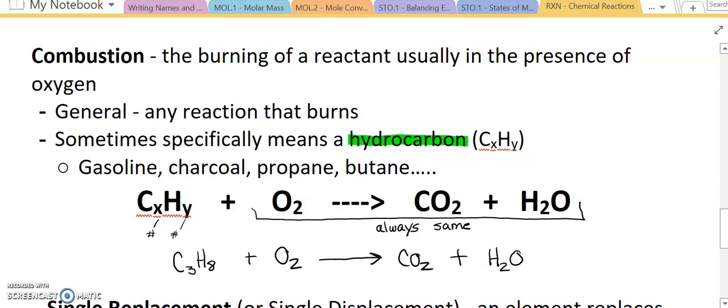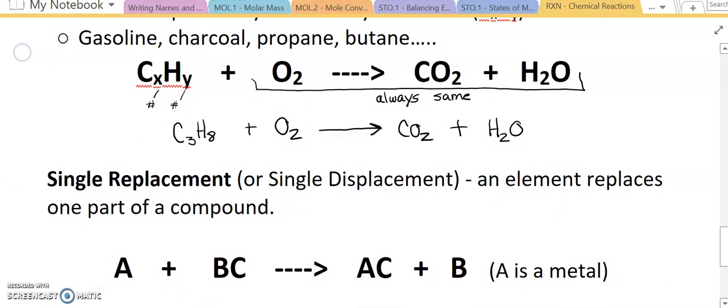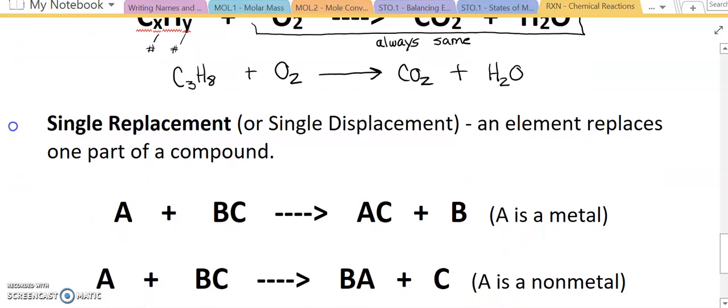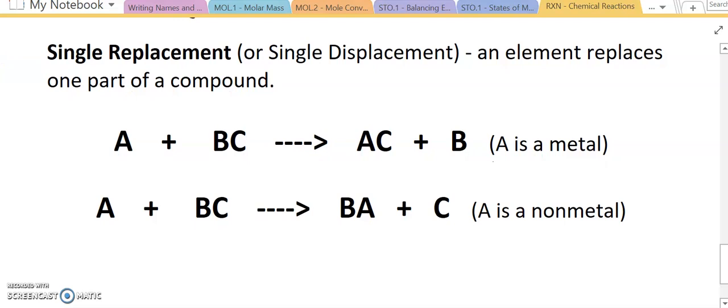So, two other types of chemical reactions. We have the replacement or displacement reactions. And replacement or displacement reactions come in a single variety, and they come in a double variety. So if I'm taking a look at single replacement, single implies one, and this is where an element is going to replace one part of a compound. So in this case, I'm going to have an element reacting together with a compound. And so I still end up with an element and I still end up with a compound.